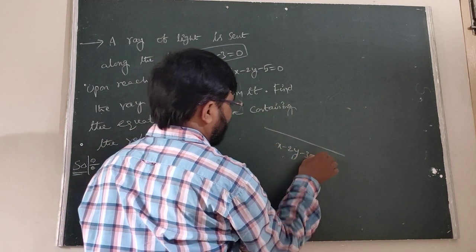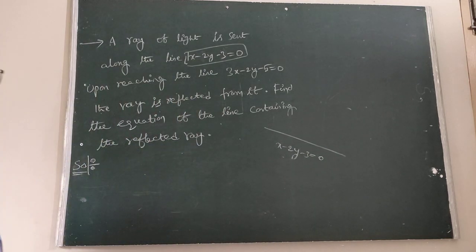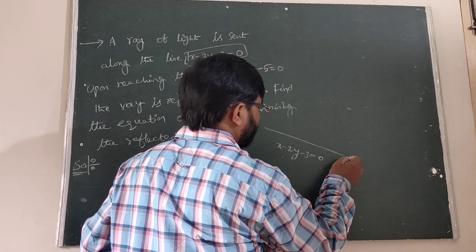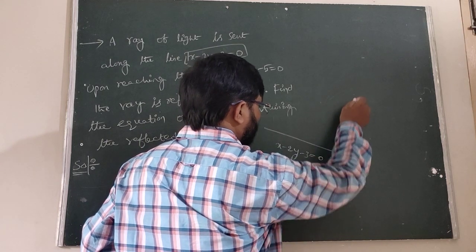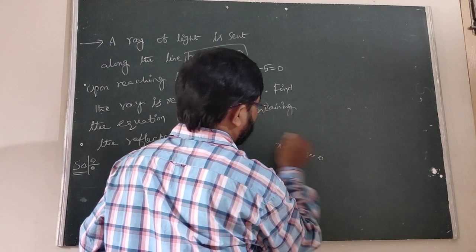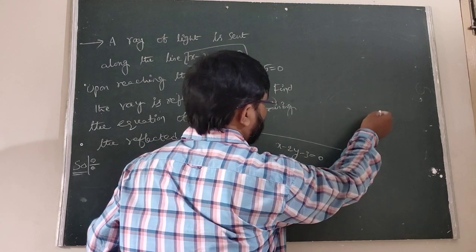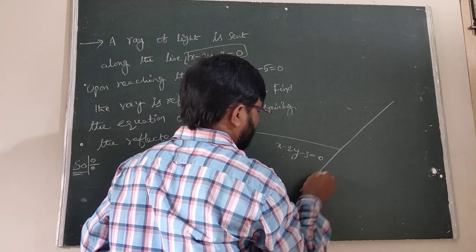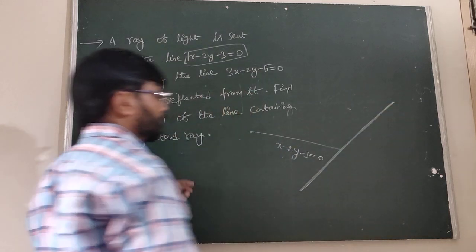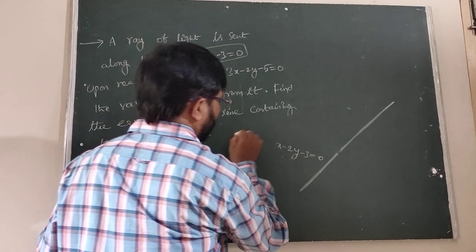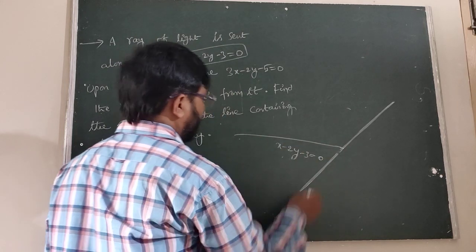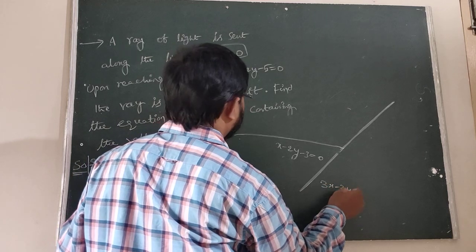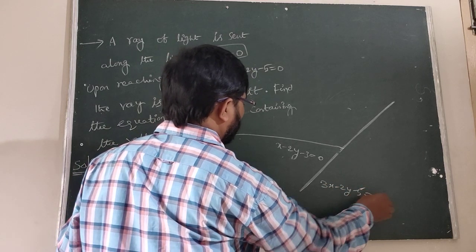The ray is along x minus 2y minus 3 equal to 0, upon reaching the line, this one. The line is given as 3x minus 2y minus 5 equal to 0.